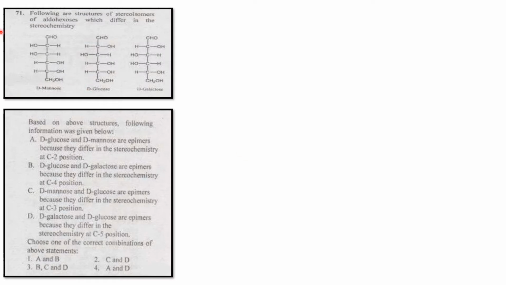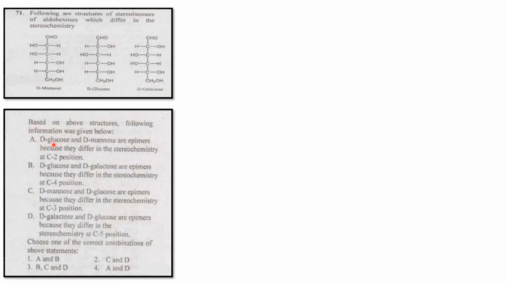Stereoisomers of the aldohexose exist which differ in the stereochemistry. They are given D-mannose, D-glucose and D-galactose. Before giving the answer, let's first understand the question and see what answers are given. D-glucose and D-mannose are epimers at the C2 position.